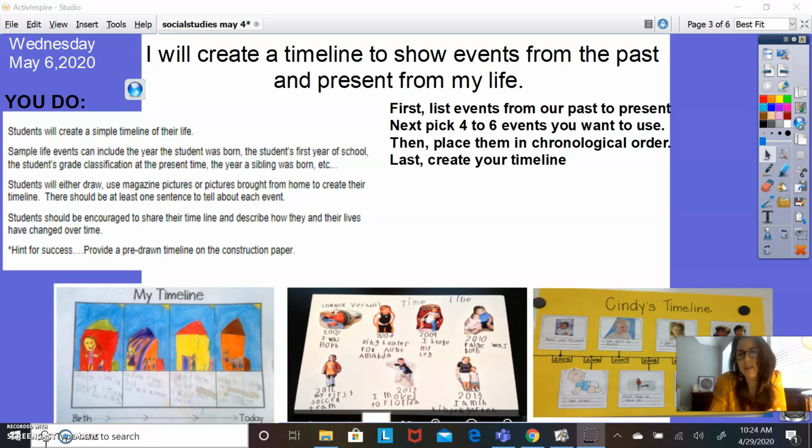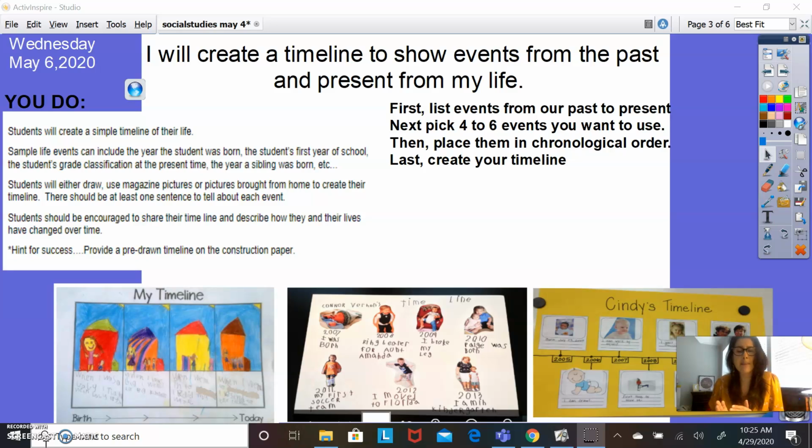So now that we have a good understanding of past, present, and future, we're going to create a timeline to show events. Events are things that have happened from the past and from the present. We can't say things that have happened in the future because they haven't happened yet, right? So we don't know. So we're going to create a timeline, and here are some different examples of the timeline.